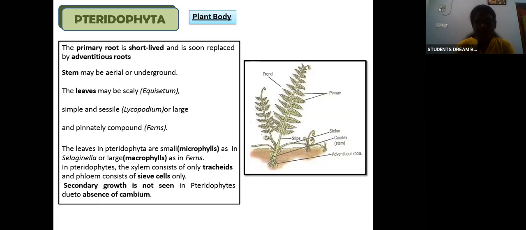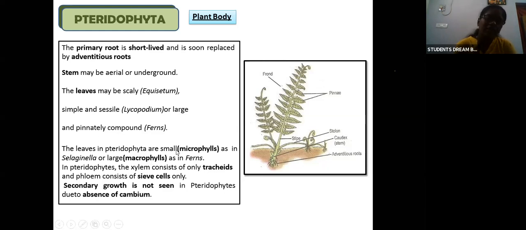The leaves in pteridophyta can be small, and if smaller, they are called microphylls. If large, they are known as macrophylls. Microphylls are usually present in Selaginella, whereas macrophylls are present in ferns.